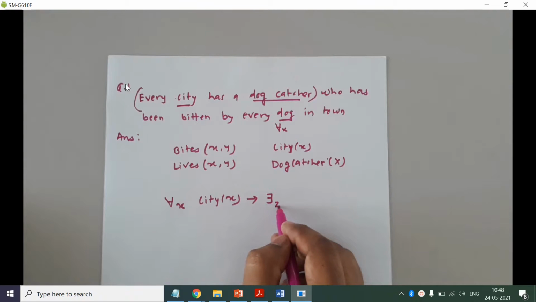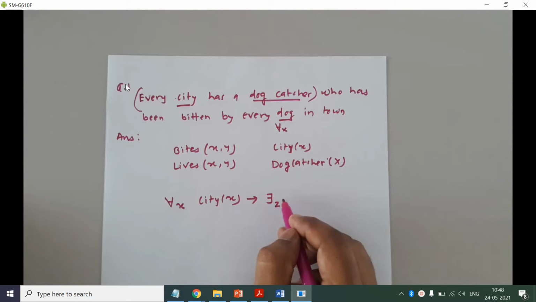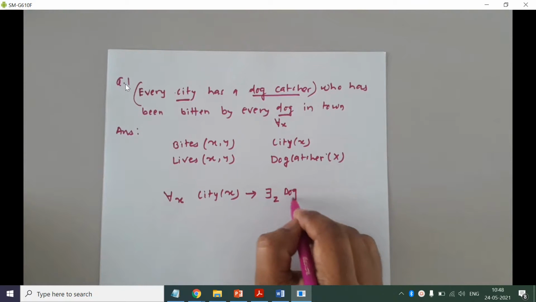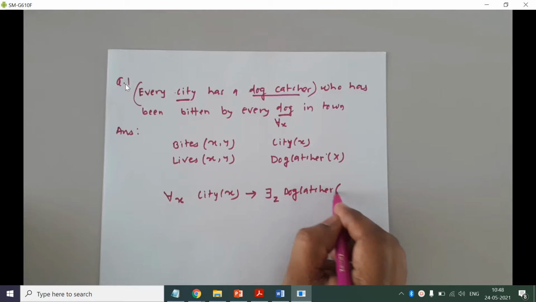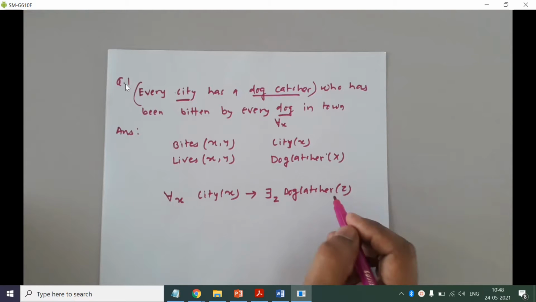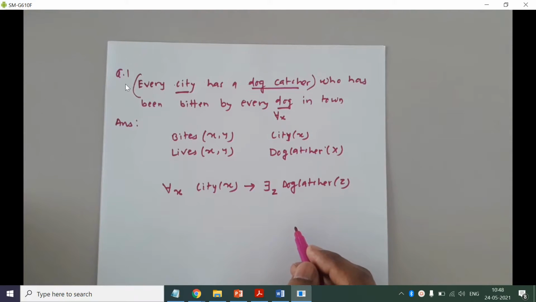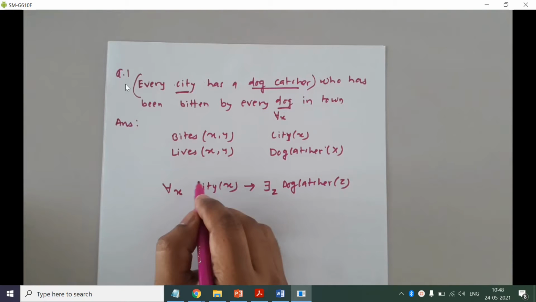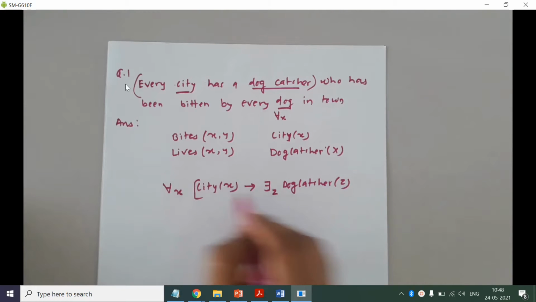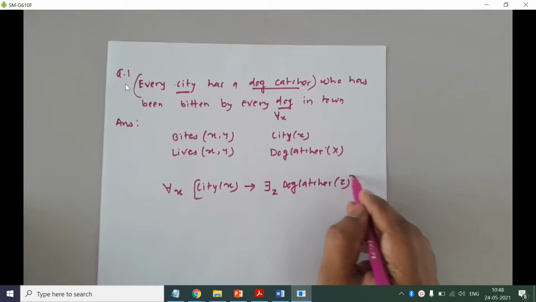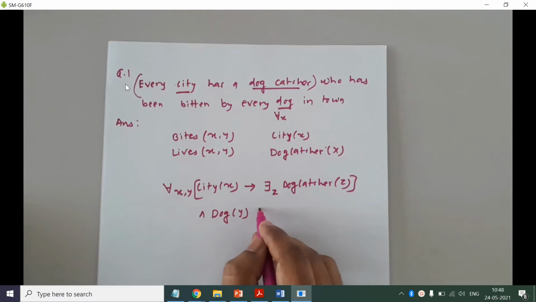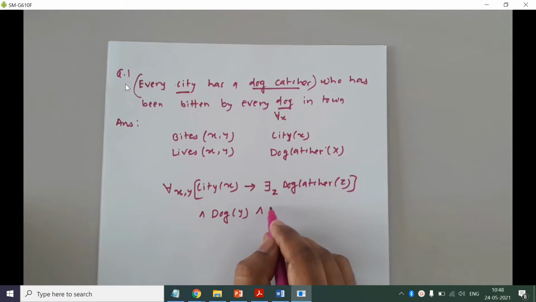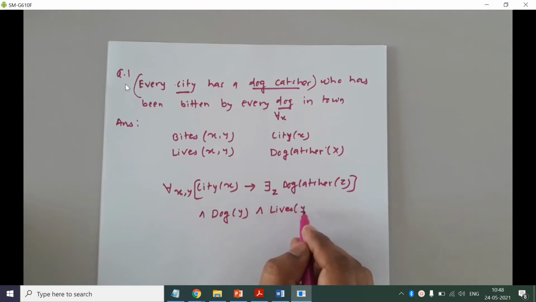Okay, city X implies there is at least one dog catcher, okay, and there is dog Y. Now this dog Y is representing our dog, so that dog lives in X city, and